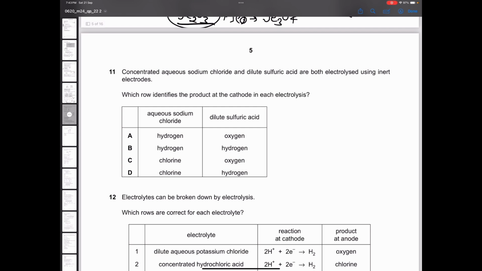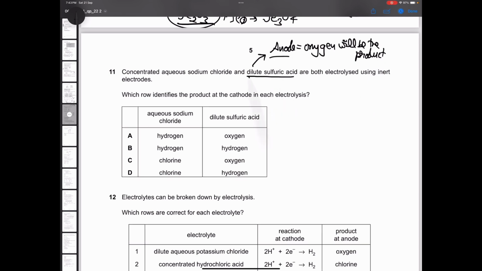Now, question 11. Concentrated aqueous sodium chloride and dilute sulfuric acid. So, first of all, for any dilute solution, you should remember that at anode, oxygen will be the product. Just remember it for solving the question.